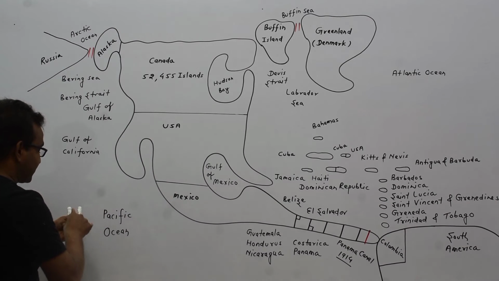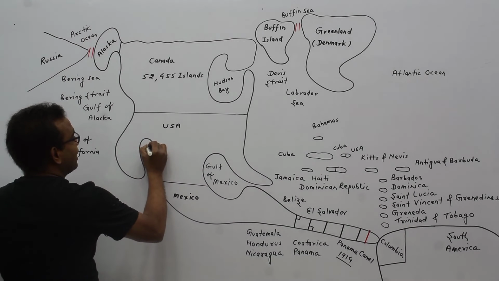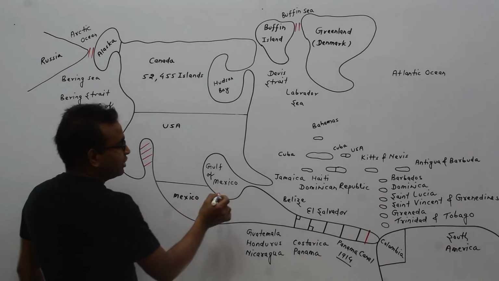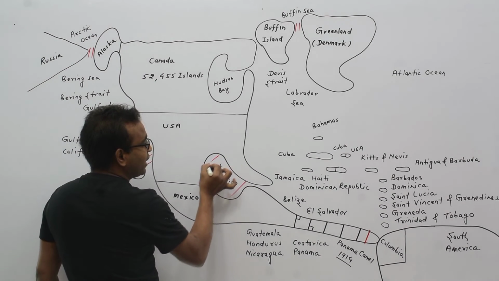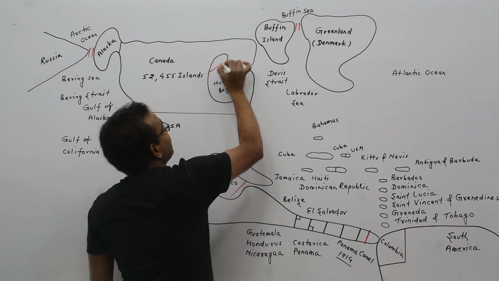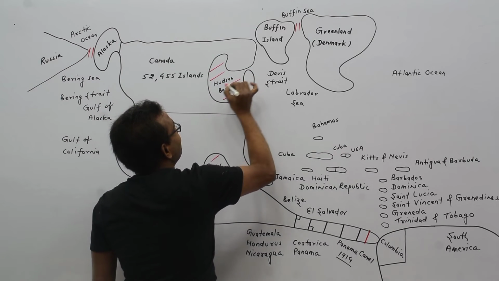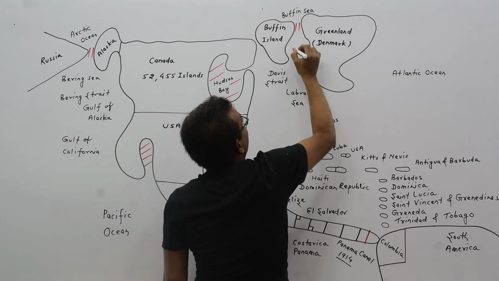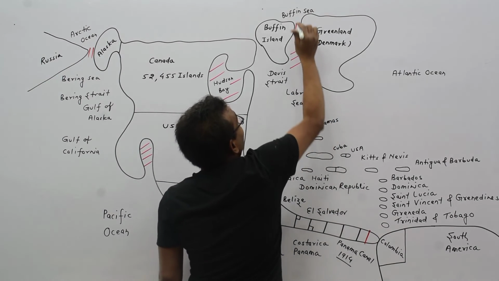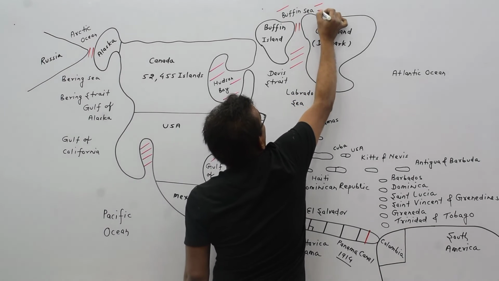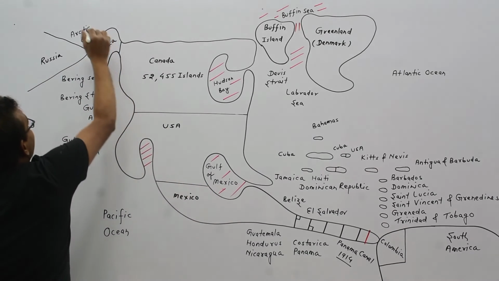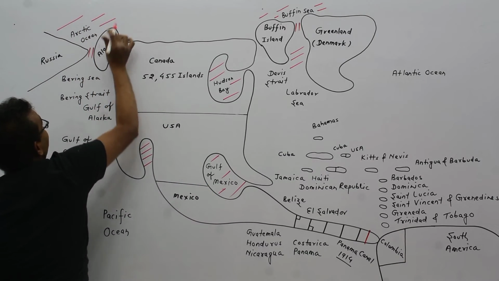This water space is known as Gulf of California. This whole water space is known as Gulf of Mexico. This is Hudson Bay. This is Labrador Sea. The upper portion of this water space is known as Baffin Sea. Here is Atlantic Ocean.